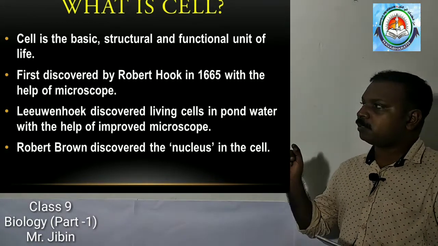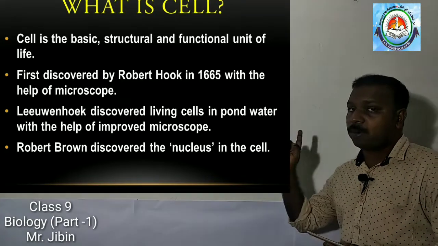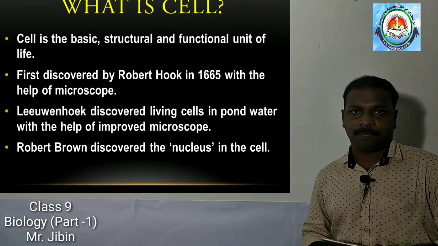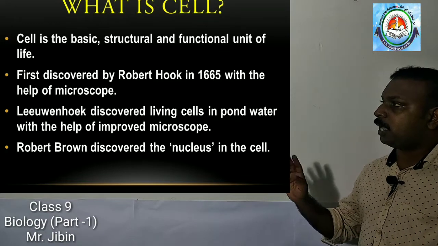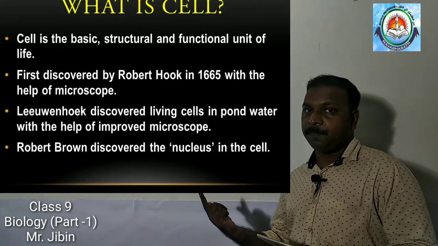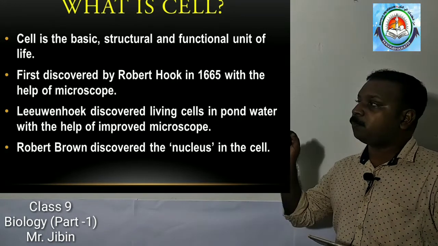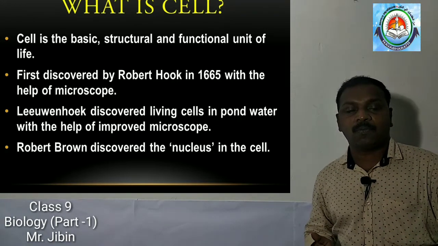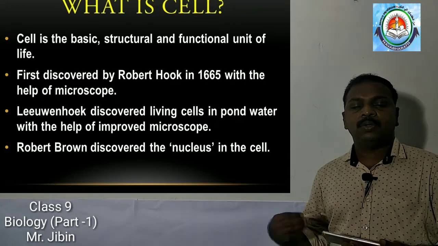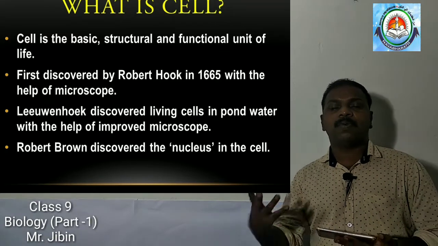So first the cell was discovered by Robert Hooke in 1665, but later Leeuwenhoek discovered living cells in pond water using improved microscopes.